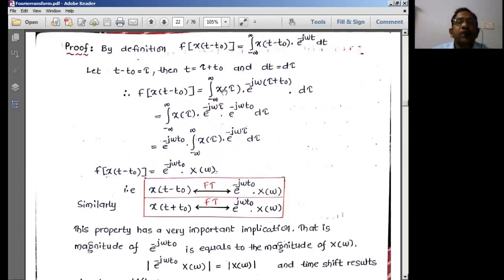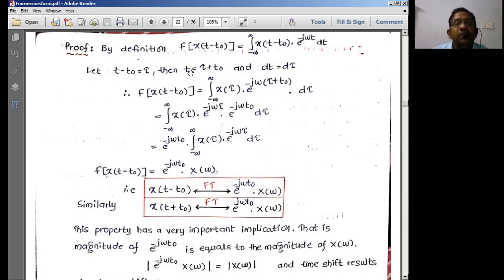Now from the definition, instead of t minus t naught, I'll write t. So the Fourier transform of x of t is the integral of x of t e power minus j omega t dt, that is the formula. If we substitute t minus t naught, for simplicity we can just substitute t minus t naught as some tau.